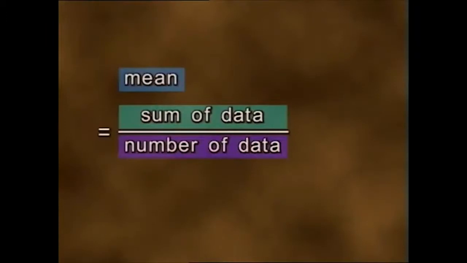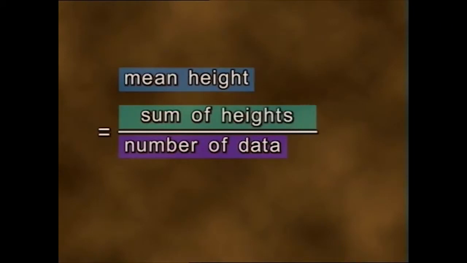You use the sum of all the data divided by the number of data to obtain the average. Now then, this is just one of the averages of a set of statistical data. It's called a mean. The mean height equals the sum of the players' heights divided by the total number of players.